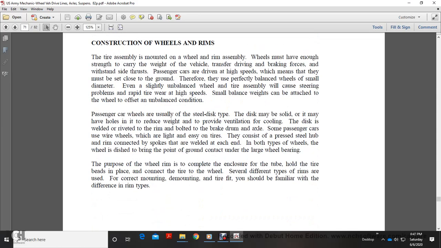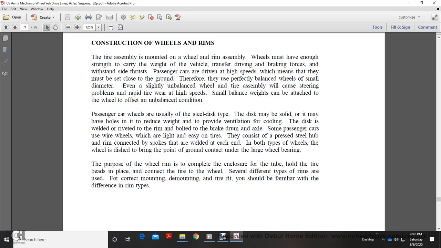Construction of wheels and rims. The tires are assembled with the wheel and rim, and the wheels must have enough strength to carry the weight of the vehicle, the driving and braking forces, and the side thrust. Passenger cars are driven at high speed, which means they must be set close to the ground. Therefore, the wheel has a small diameter. Even a slightly unbalanced wheel and tire assembly will cause steering problems and rapid tire wear at high speed. Small balance weights can be attached to the wheel to offset the unbalanced condition.